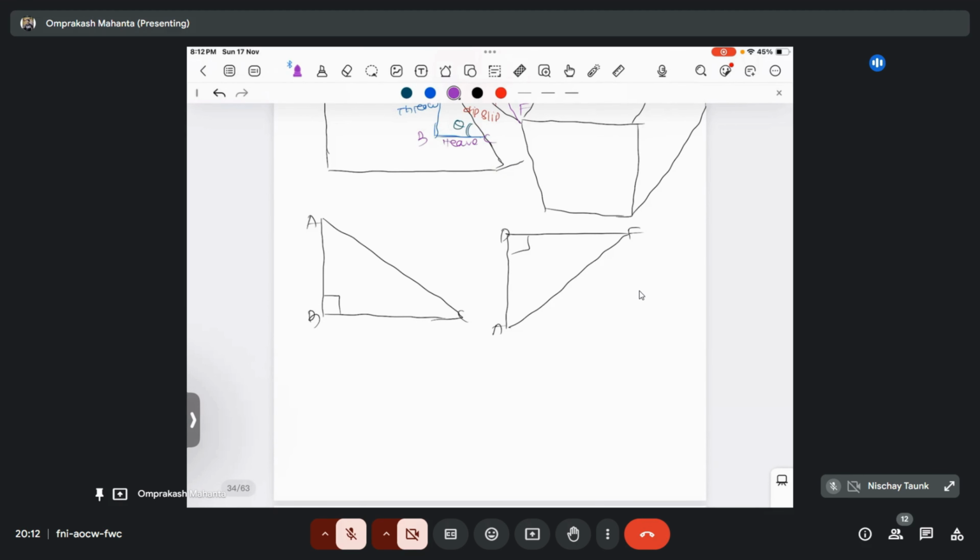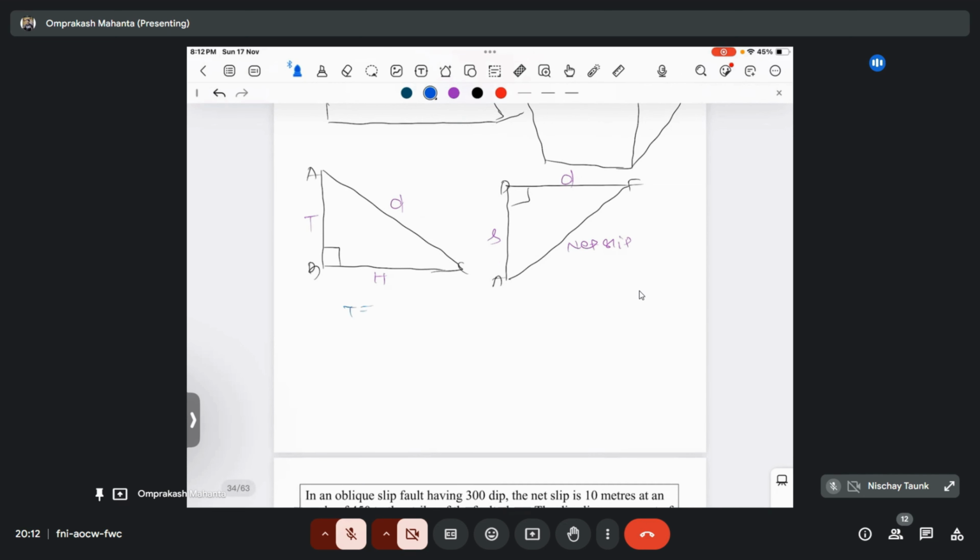AB is your throw, as I already told you. This is throw, this is heave, this is dip slip, AD is your strike slip S, DF is your dip slip D, and this is net slip N. Okay, here I am writing the labels.